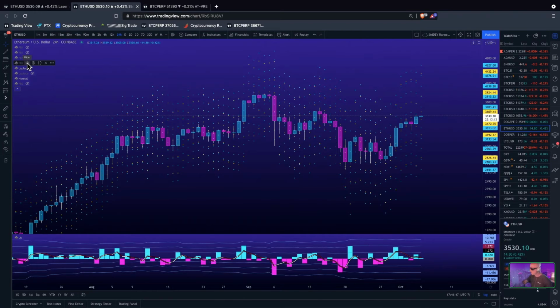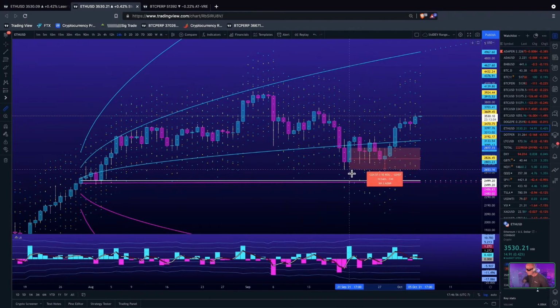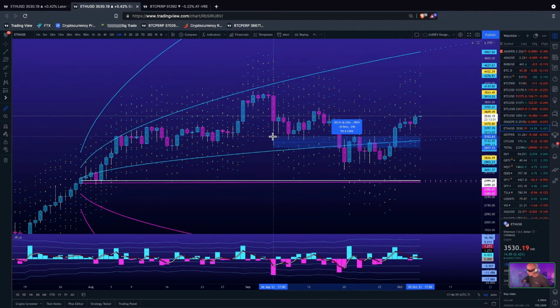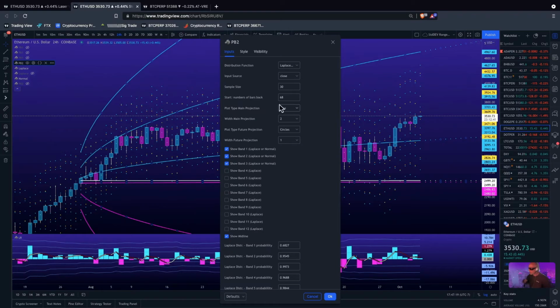Now, you know what we're going to do? Let me get my handy little measuring tool here. Let's move this projection back to this 10 point, or well, actually, I'm not on Bitcoin anymore, am I? 30 bars. How much of a dump did ETH get though? 39.57. About a $1,000 pullback on ETH when Bitcoin pulled back 10.5K. So I want to move this back 30 candles. Let's do this real quick.